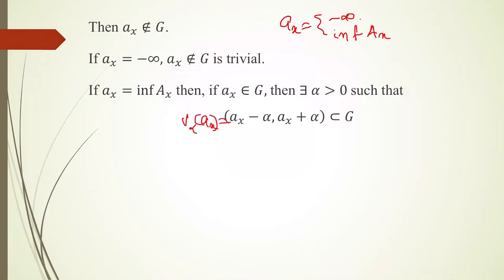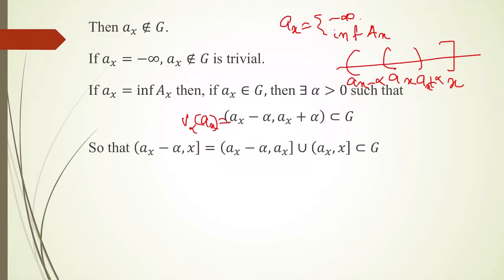In that case, we already have (a_x, x] is a subset of G. Now we have (a_x minus alpha, a_x plus alpha) is a subset of G. So I am considering (a_x minus alpha, x]. (a_x minus alpha, x] can be written as (a_x minus alpha, a_x] union (a_x, x].